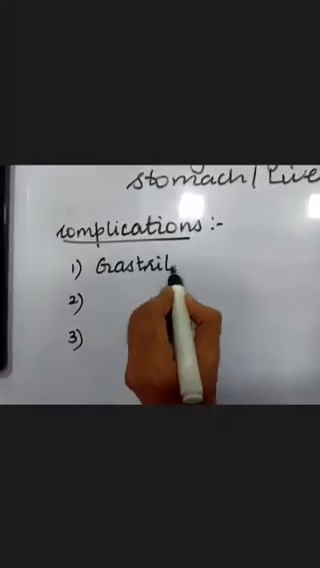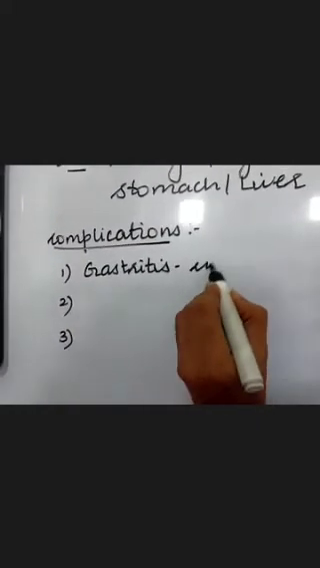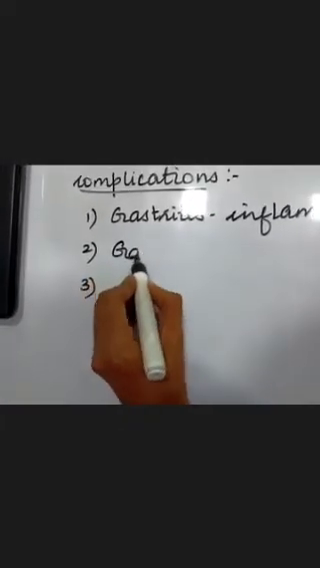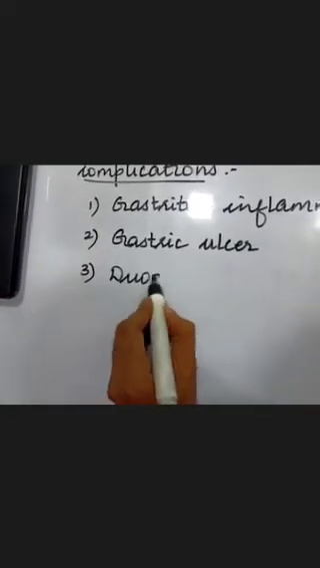Complications of hyperacidity include, if we don't correct hyperacidity, it goes to gastritis, that is inflammation of the stomach. So you will find your stomach walls highly inflamed. Second, and very badly, everybody has to remember, it can lead to a gastric ulcer, or it can lead to a duodenal ulcer.